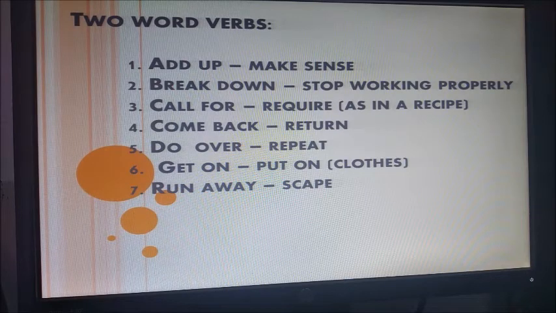Okay, students, now finally we have to use the two-word verbs. The two-word verbs. Okay, we are going to use them.